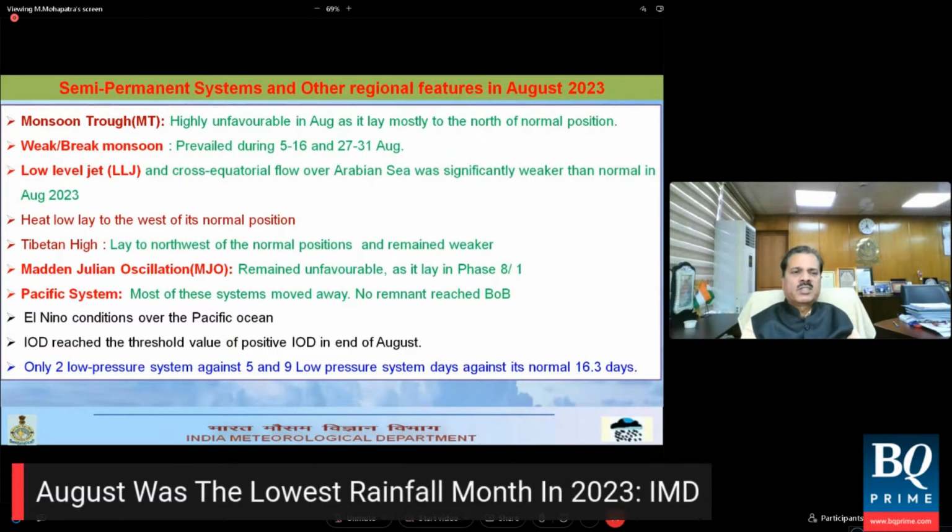During this month of August, it was highly unfavorable, whereas most of the days the monsoon trough lay to the north of its normal position. Especially the western end of the monsoon trough lay on almost all days to the north of its normal position or close to the foothills of the Himalayas.